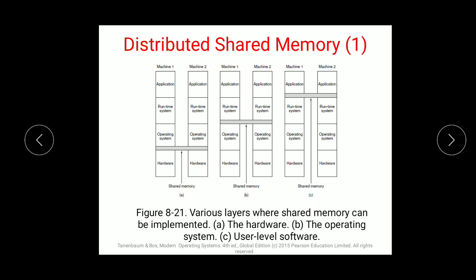In a DSM system, the address space is broken into pages of size 4 KB to 8 KB. Please keep this in mind. The address space in distributed shared memory is broken up into pages, from 4 KB to 8 KB, and kept over all the nodes in the system.